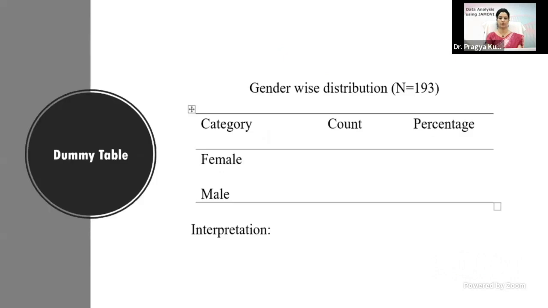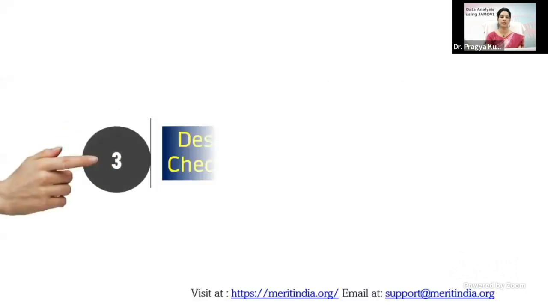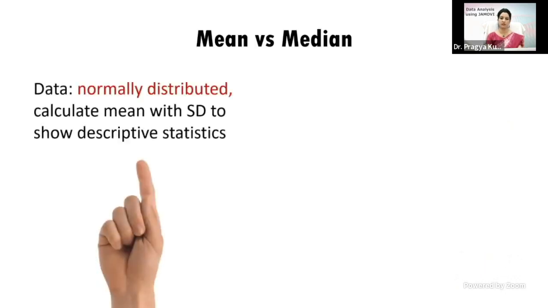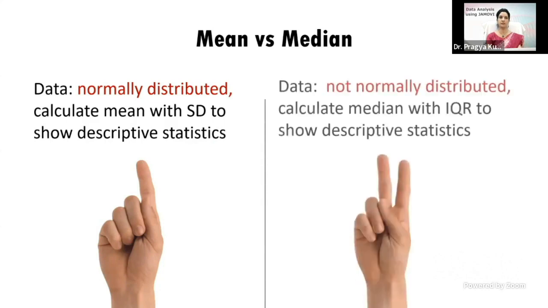so this I have shown you regarding the frequency. This is the dummy table for the gender-wise distribution, which we have seen, the count and percentage, the frequency table. And similarly, now we have seen the normality, mean, median, and interquartile range. And we know that if the data is normally distributed, you need to report the mean along with standard deviation. But if the data is skewed, you need to report median with interquartile range.